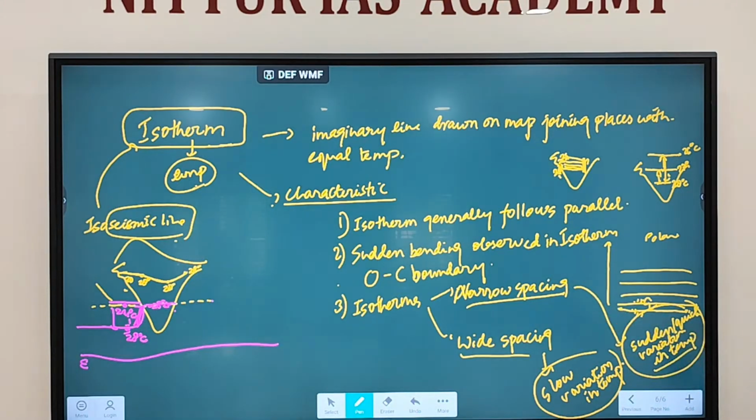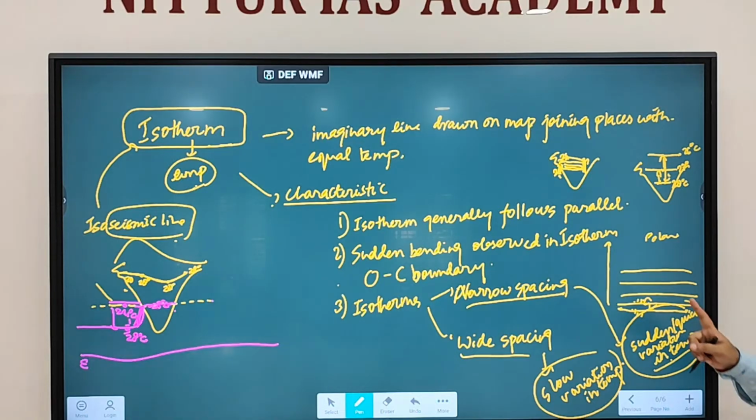If isotherms are narrow drawn, then what will happen? It indicates quick variation in temperature. Clear? So this is a characteristic of isotherms. Isotherms generally follow the latitude, they generally follow the parallel. As you go away from the equator to the poles region, temperature will decline.